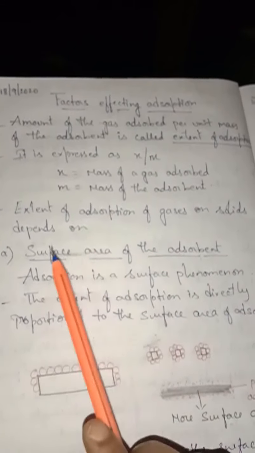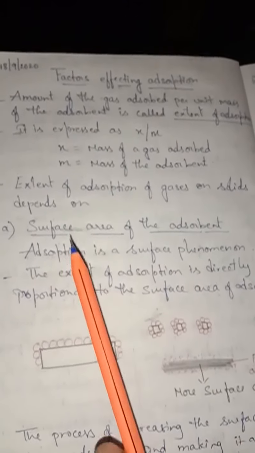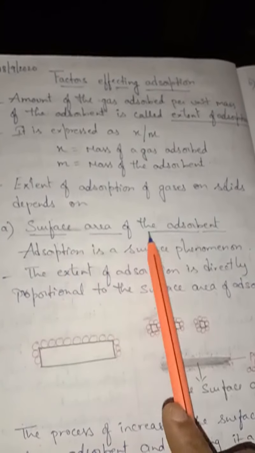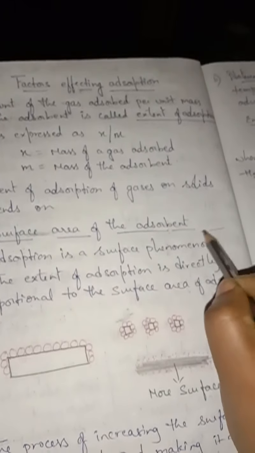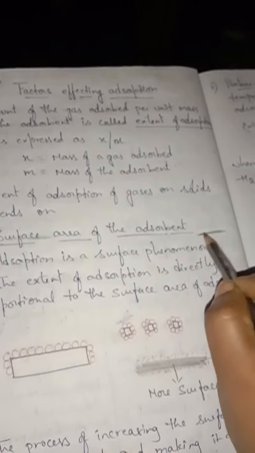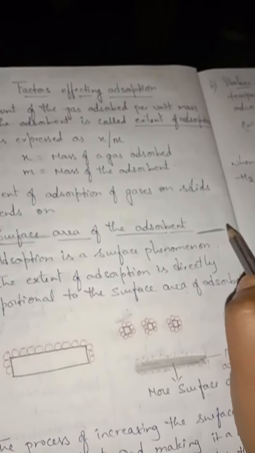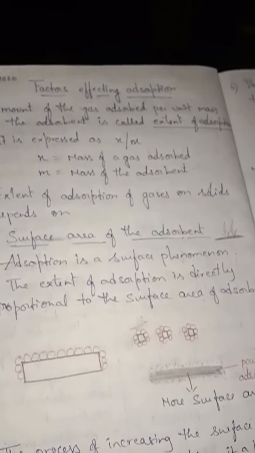Here, the extent of adsorption of gases on solids depends on certain factors. The first factor is the surface area of the adsorbent. What do you mean by surface area? Surface area is the upper layer of the substance, either a solid or a liquid or anything, the layer on which all the molecules are going to be adsorbed. That is called the surface area of the adsorbent.